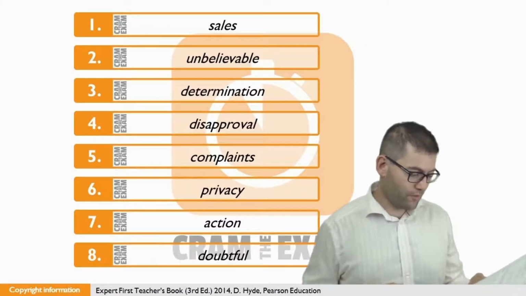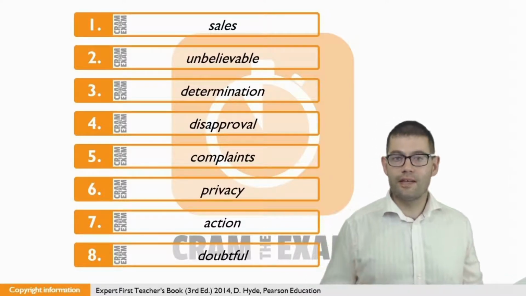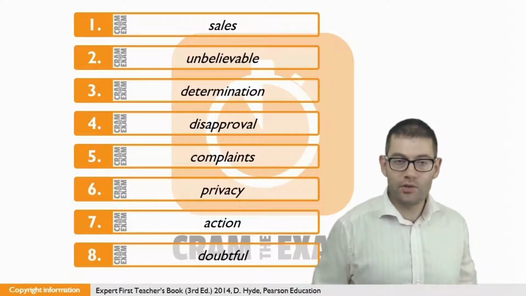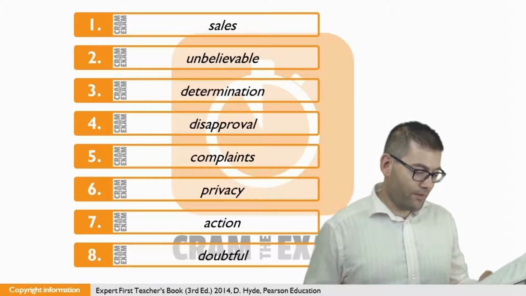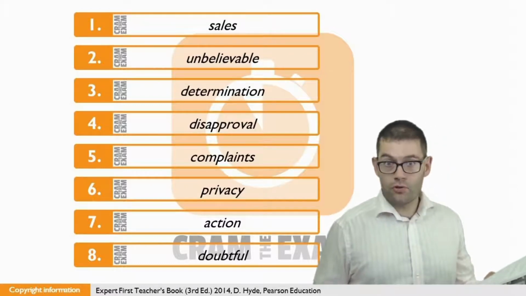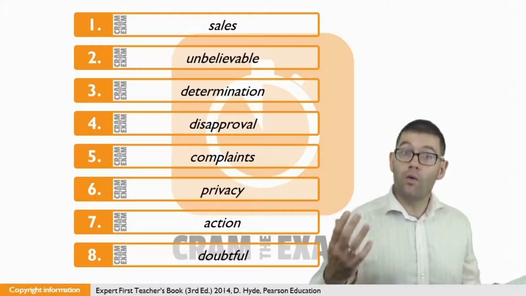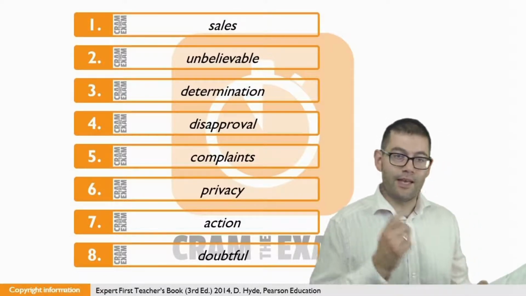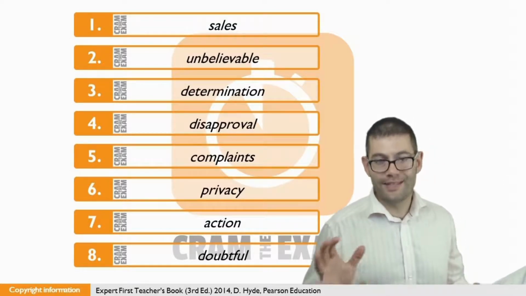Once again, for question 4, we've got an adjective before the gap, but we don't have the noun that adjective is modifying, which means the noun has got to go into this gap. If we have a look at the stem word, we can see it's approve. So we've got 2 possible nouns that we can choose. We can either have approval or disapproval. And if we consider the context here, what we need is the negative form, disapproval.